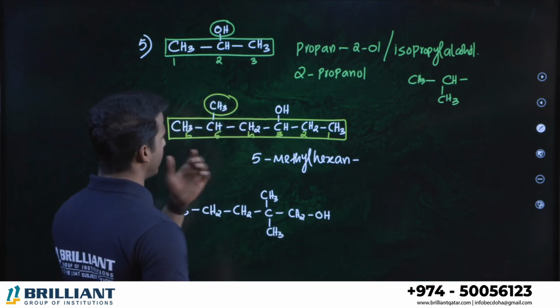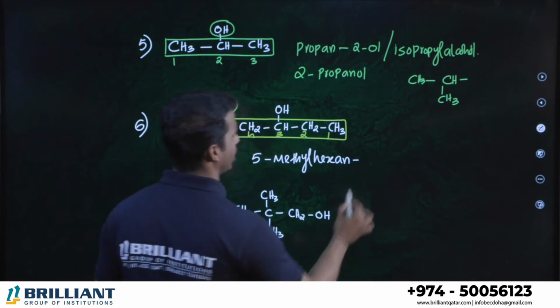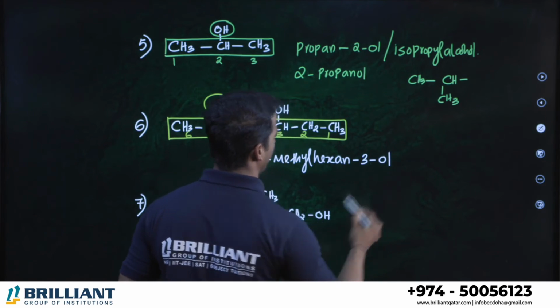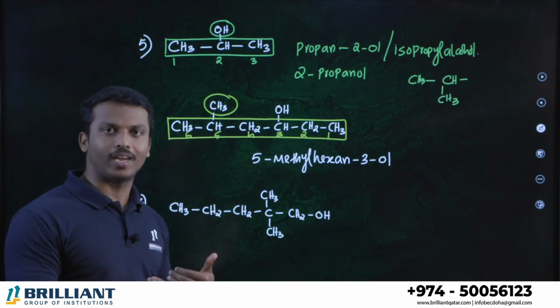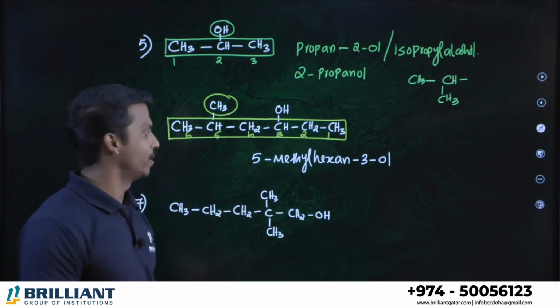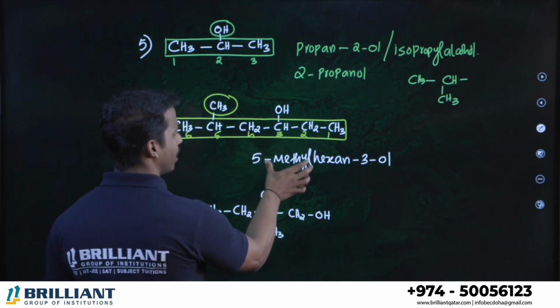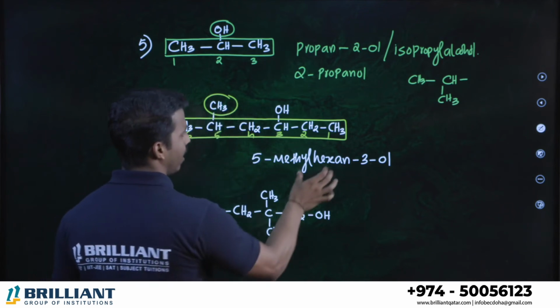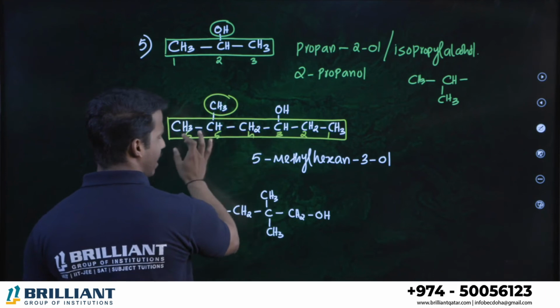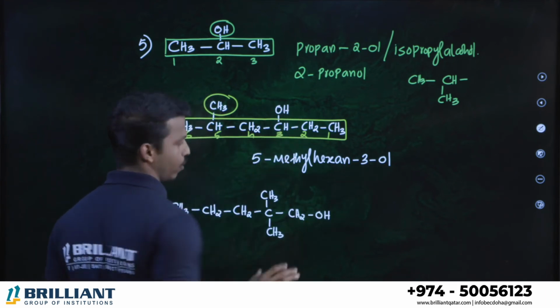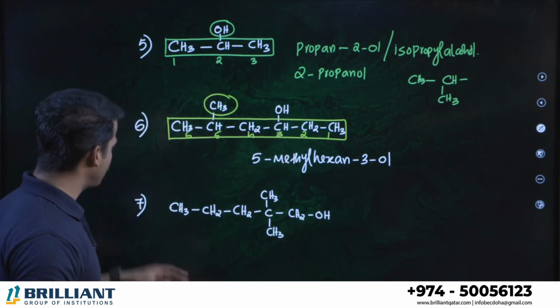And after that, where is the position of the alcohol? Third position alcohol. So we can say 3-ol. 5-methylhexan-3-ol. After that, you recheck the positions, whether everything is perfect or not. Fifth position, methyl, yes. Hex, total 6 carbons, and all are alkane. And at the third position there is an alcohol. Yes, perfect. Question number 7.